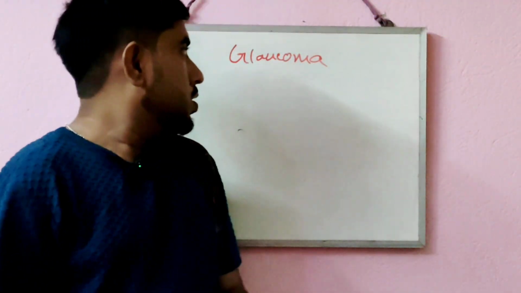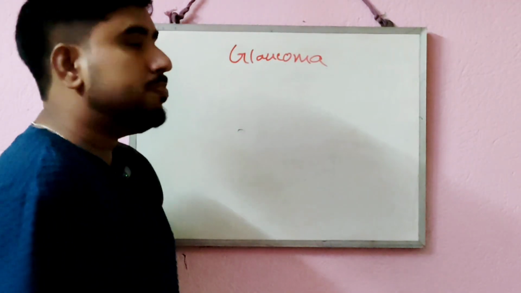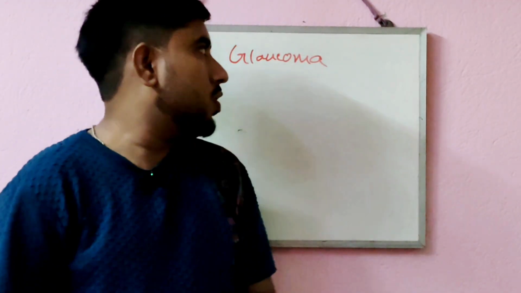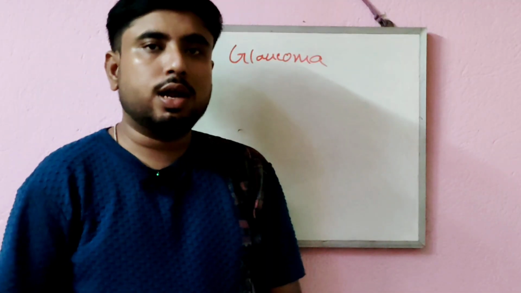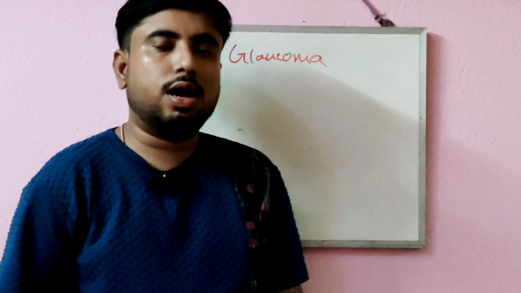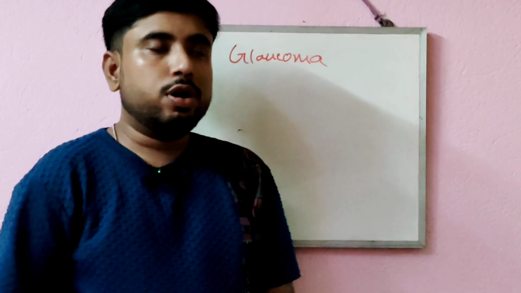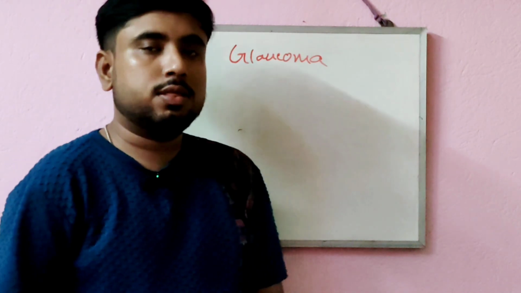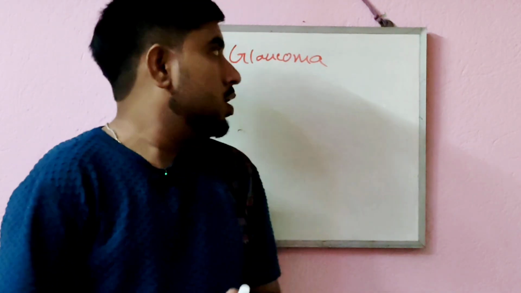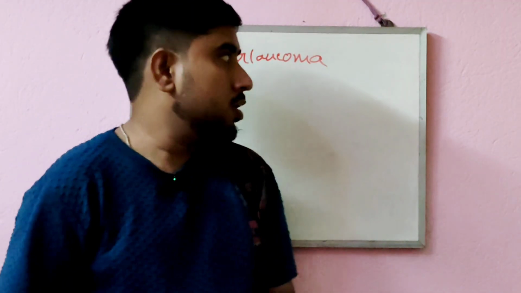Hello dear student. Today we are going to discuss a new topic called glaucoma. In previous classes I have already finished different drugs acting on the autonomic nervous system, which include sympathomimetic drugs, sympatholytic drugs, parasympathomimetic drugs and parasympatholytic drugs, according to how they act on the ANS and specifically on the parasympathetic nervous system and sympathetic nervous system.